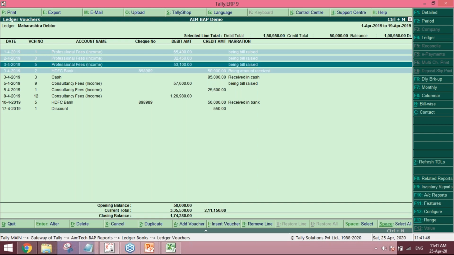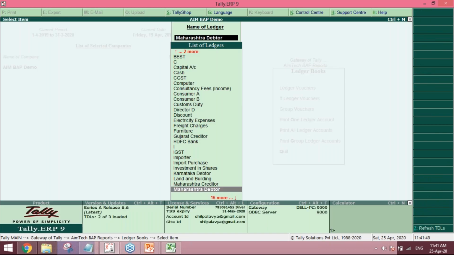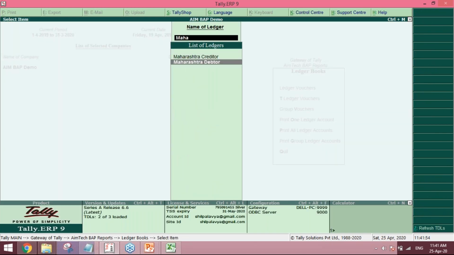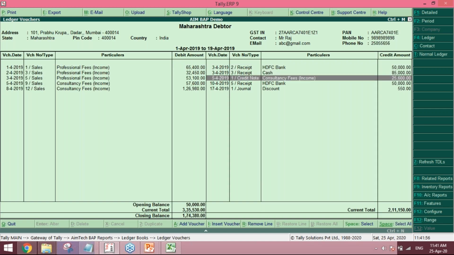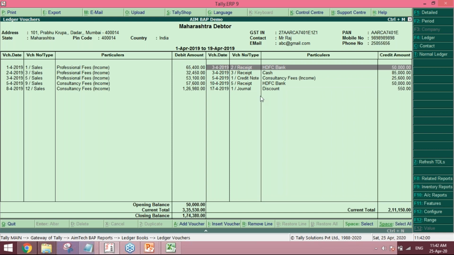Also, you can reconcile easily. You have these debit credit totals, and we have also given this T ledger format, easy for reconciliation, easy for viewing and also easy for printing. You get all the details here: addresses, GST number, contact number, PAN, mobile phone number.